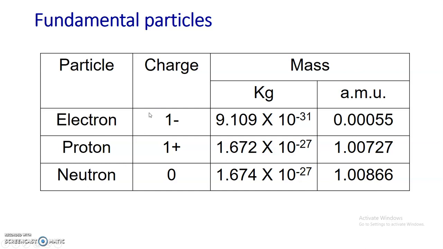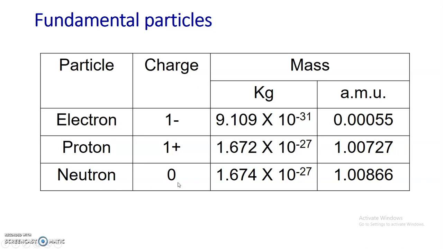The charge carried by the electron is -1, and it has a mass of 9.109 into 10 raised to minus 31 kilogram, and in atomic mass unit its mass is 0.00055 atomic mass unit. The charge carried by the proton is +1, it carries positive charge, and its mass is 1.672 into 10 raised to minus 27 kilogram, or 1.00727 atomic mass unit.